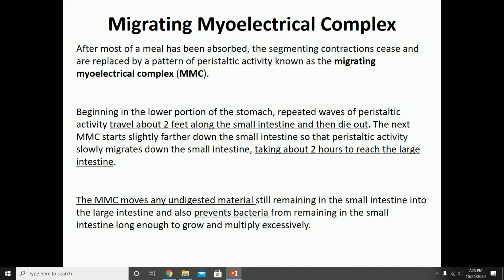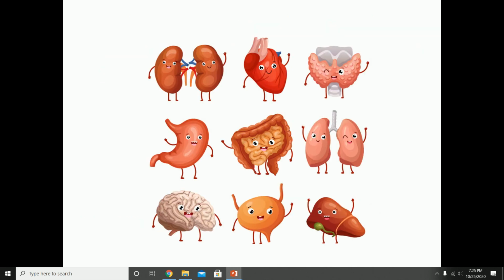So now these MMCs are responsible for moving all of that undigested material, pretty much squeezing everything and cleansing it, making it pretty empty, pushing everything into the large intestine. This also prevents bacterial overgrowth, because if things remain in the small intestine, that would be a great medium for bacteria to grow. And this ends this portion.